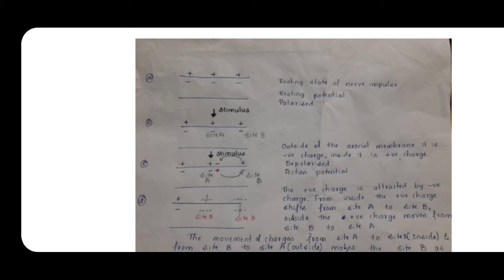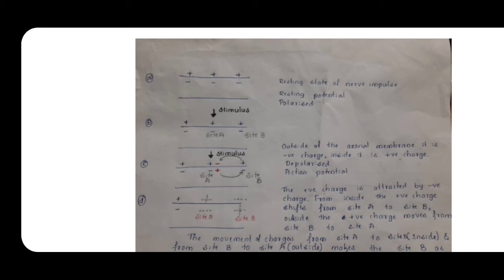Now in the D you can see negative charge in the axonal membrane outside, but inside you can see the positive charge, means now site B became depolarized. Whereas site A, can you see it?